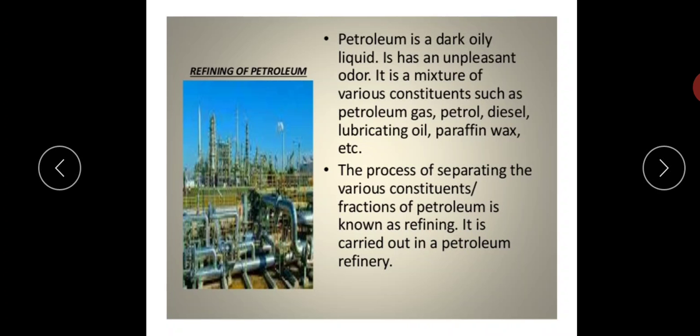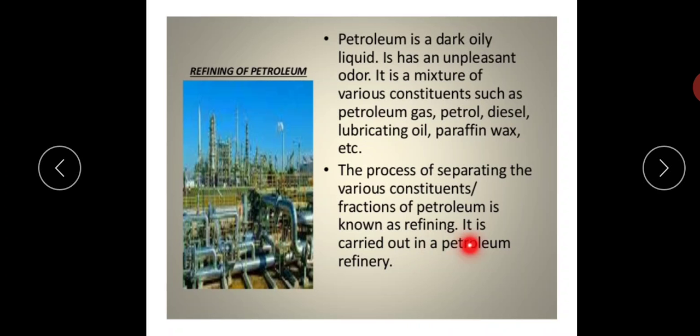So each part of this petroleum is again segregated into different fractions or parts. The process of separating them into the various constituents or fractions of petroleum is known as refining.